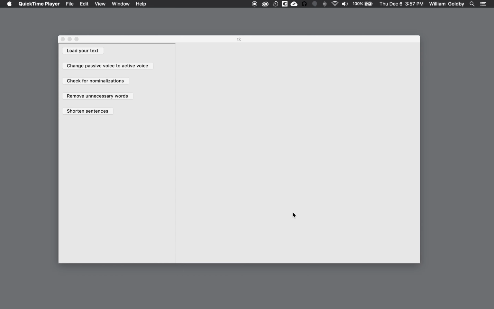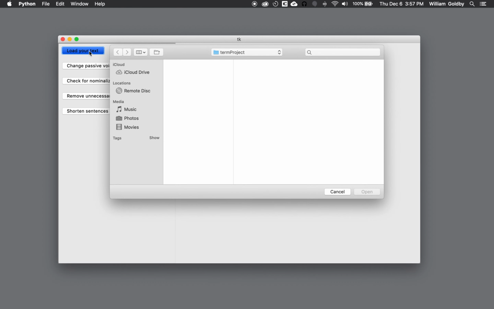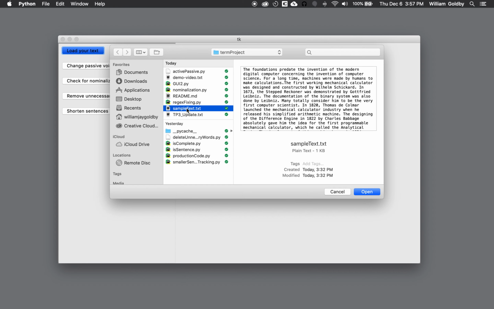Hey, this is Will, and this is my 15.112 term project, which is a style prose editor. So we'll go ahead and load some text. And I have a little sample text here.